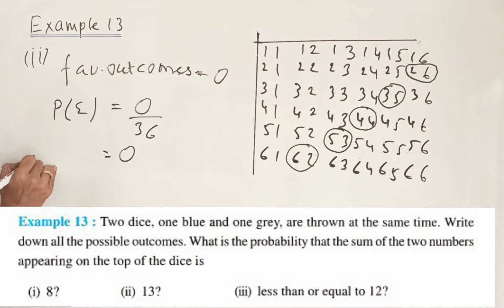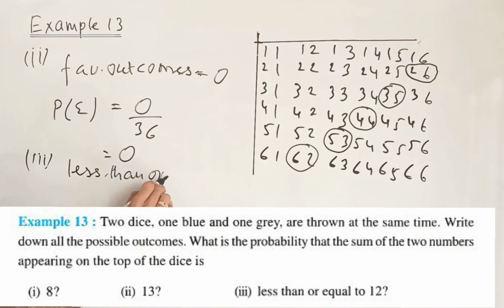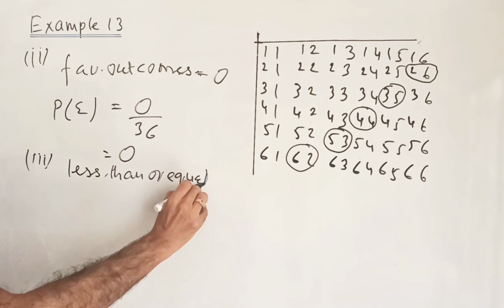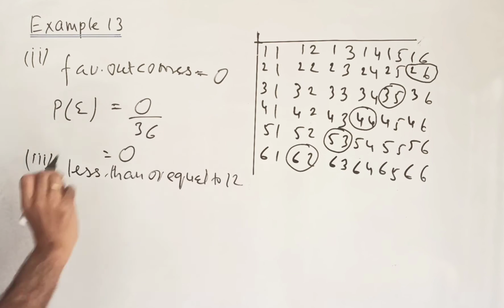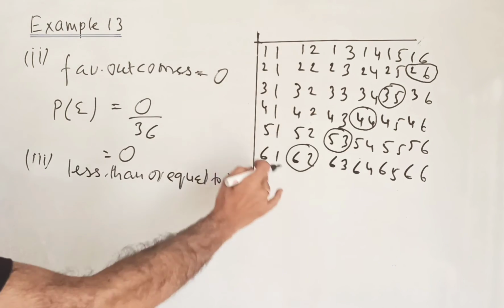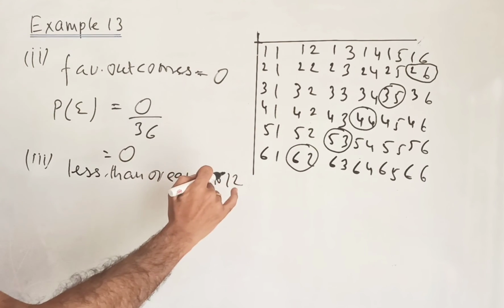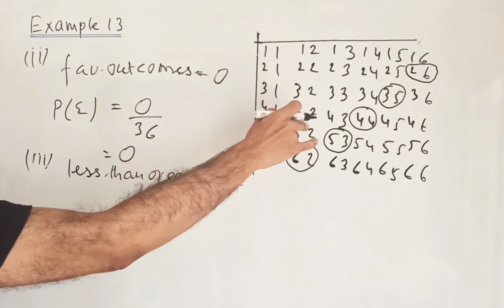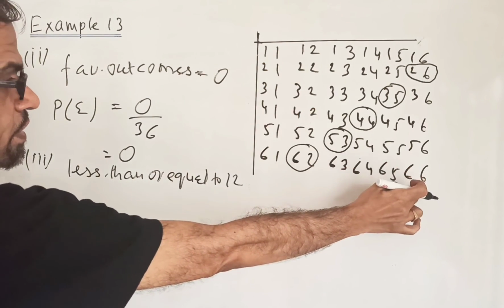Now see the third part. The third part is less than or equal to 12. As you can see in the chart, all are favorable outcomes, either less than or equal to 12. Equal to 12 means 6 and 6.